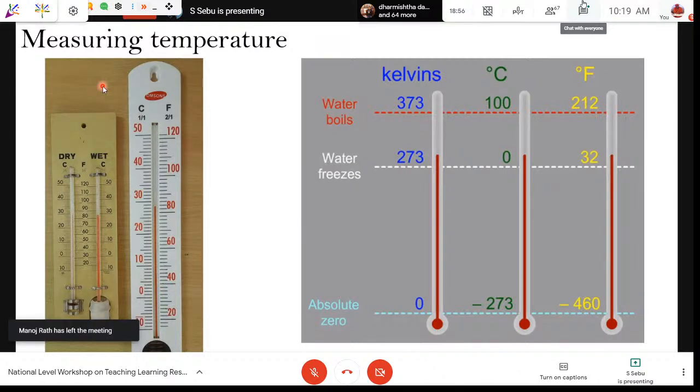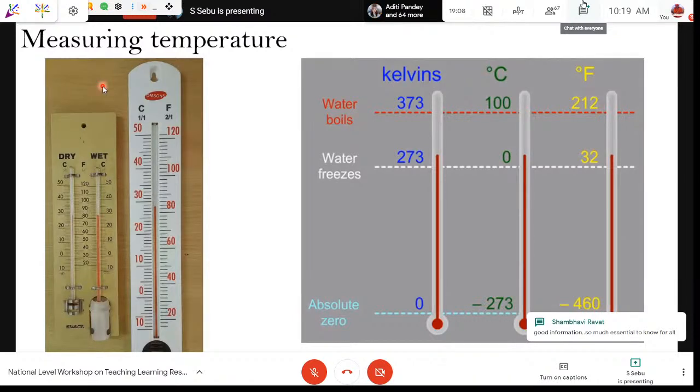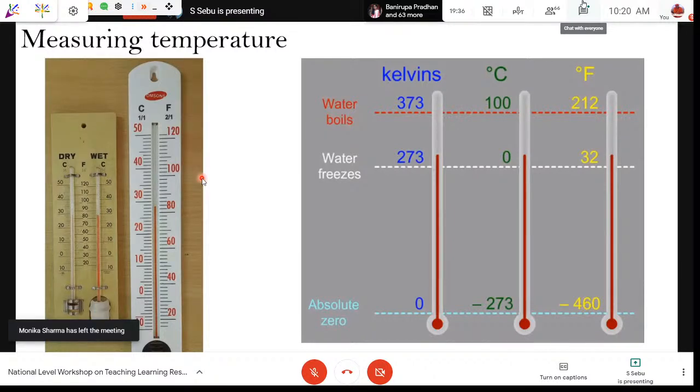And there are other scales which are not used much. The Kelvin scale is used because it measures what we call absolute temperature. That is why it has been used; otherwise, it has not been used by many countries. So you see the scale which is there, and then the weather conditions and room temperature of your areas. This is a very important thing.